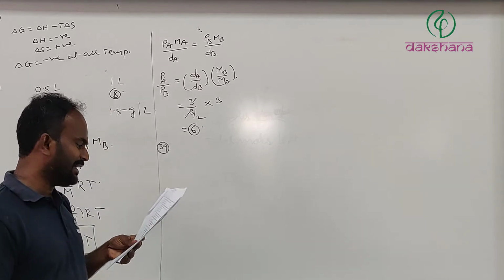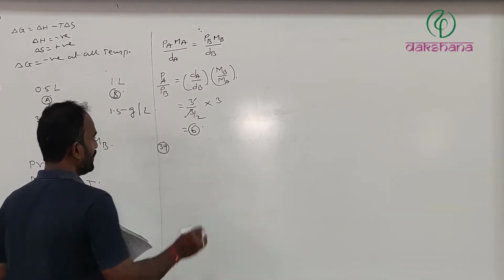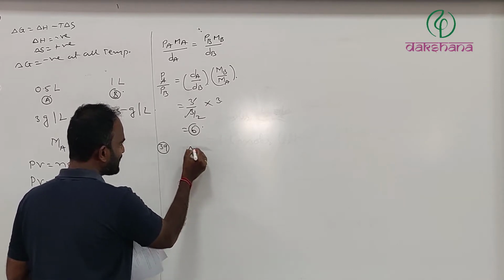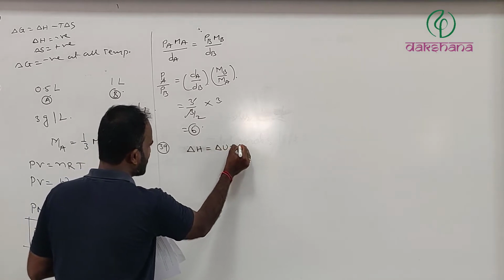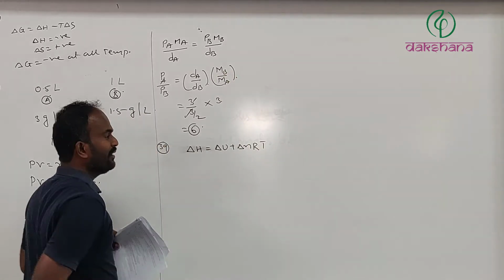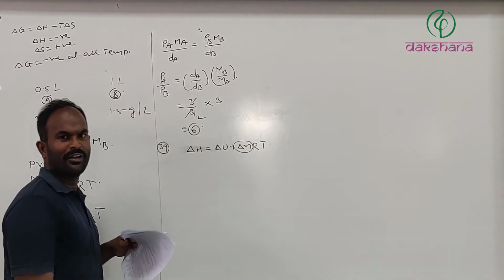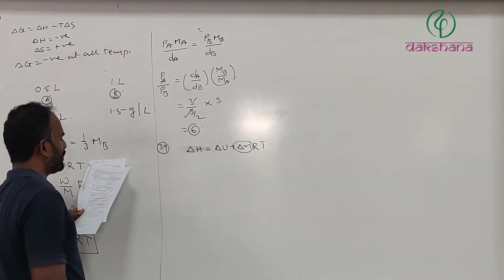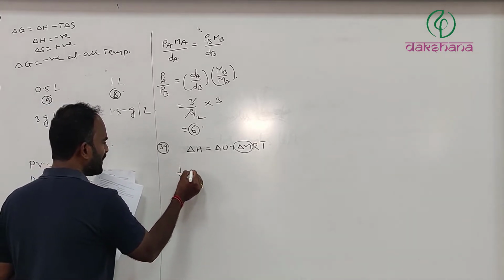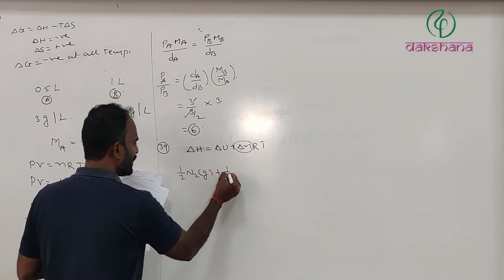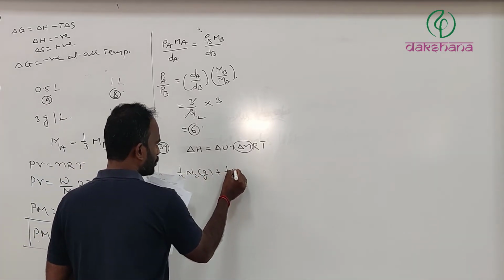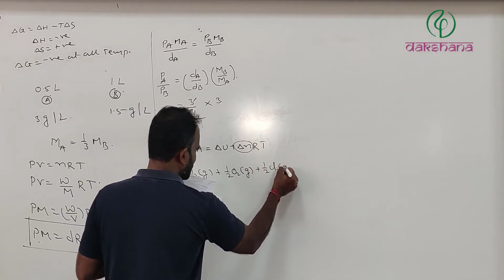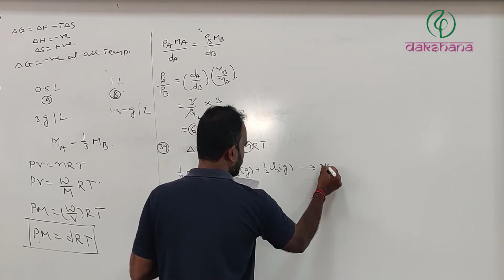If the gases are ideal, calculate delta U. As we know, delta H equals delta U plus delta N RT, where delta N is the change in number of moles from reactants to products. NOCl is formed from its gaseous elements: 1/2 N2 gas plus 1/2 O2 gas plus 1/2 Cl2 gas gives rise to gaseous NOCl.